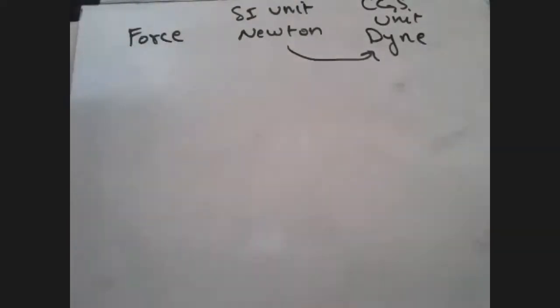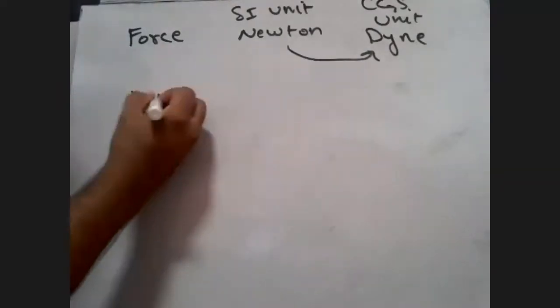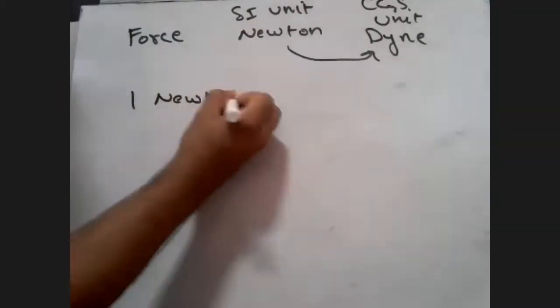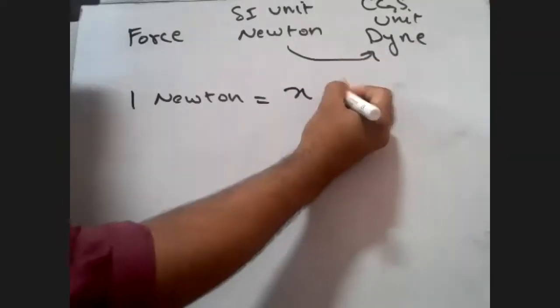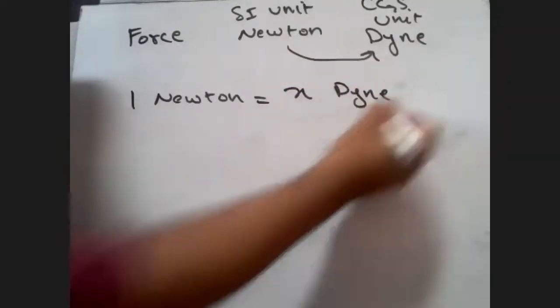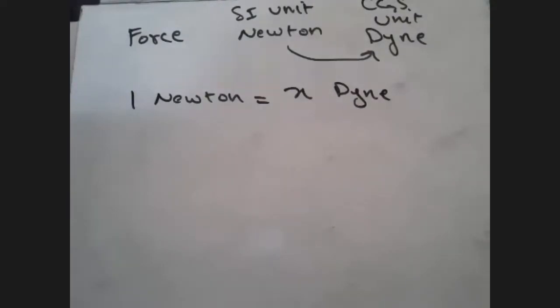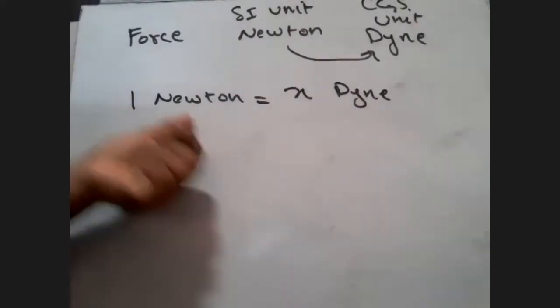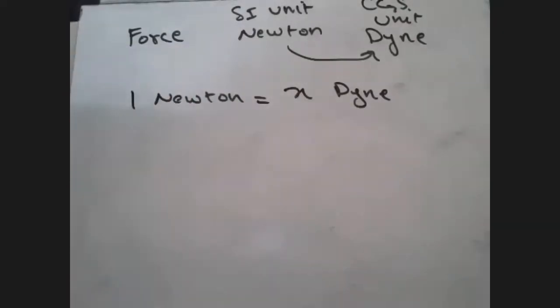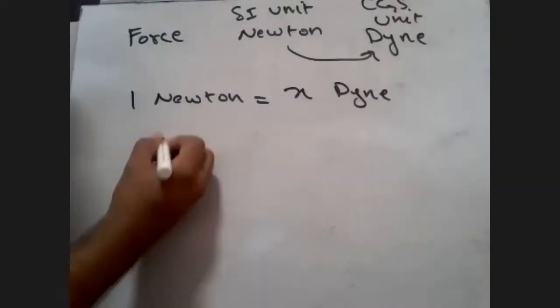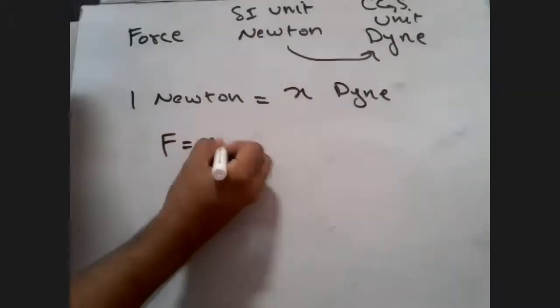Look here, suppose 1 Newton is equal to, you don't know how many times it is with respect to dyne. So you write x into dyne. Now you know that basically Newton is what? 1 Newton is basically the unit of force. You can write F is equal to m into a.